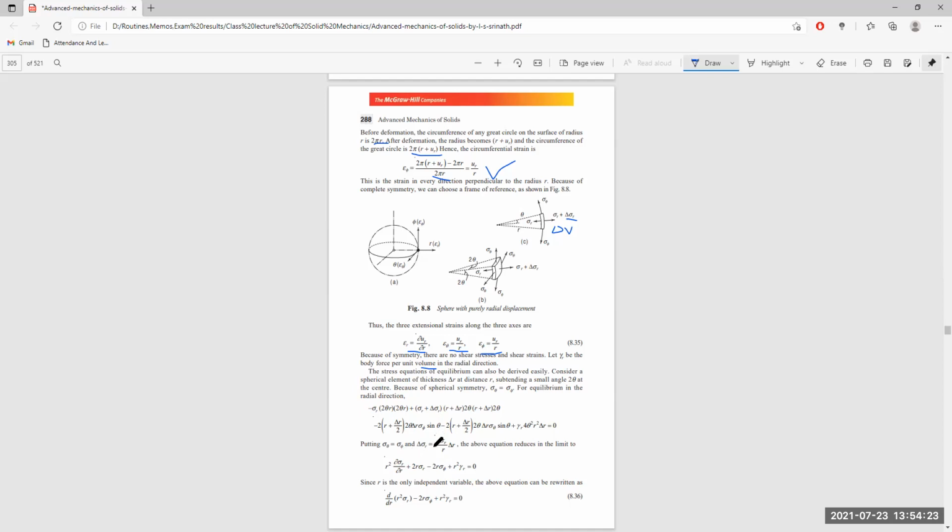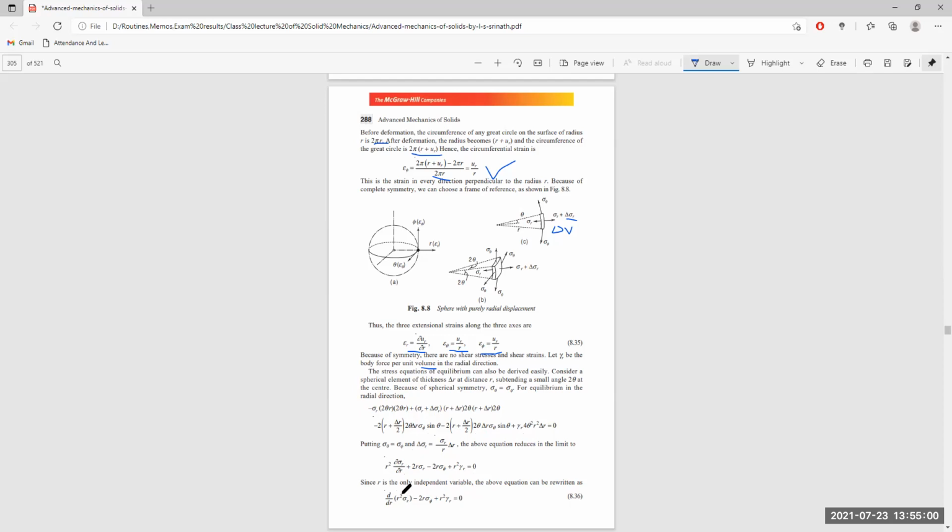If you put all this here, in case of delta theta we put delta phi, and gamma r square remains there. If we replace everywhere sigma r and sigma theta, this equation will reduce to r square del sigma r by del r plus 2 r del theta minus 2 r del phi plus r square gamma r is equal to 0. Since r is the only independent variable, the above equation can be read as